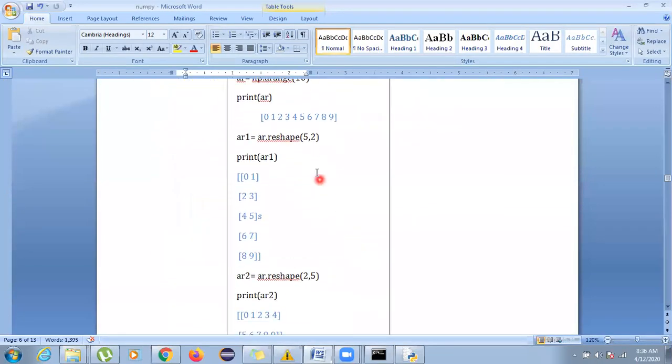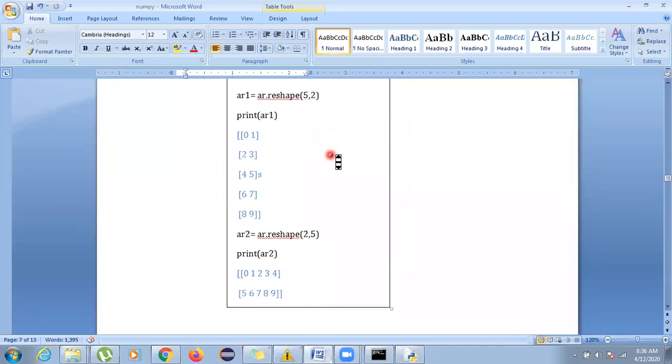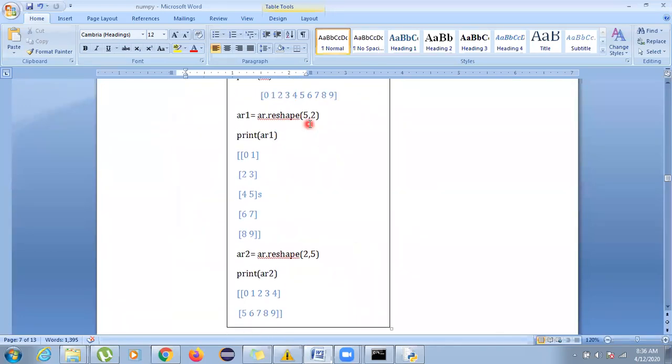Okay, so using arange, whenever you use arange and 2D, you would have to use it always with reshape. And you can specify clearly the dimensions, whether you want it as 5,2 or 2,5.